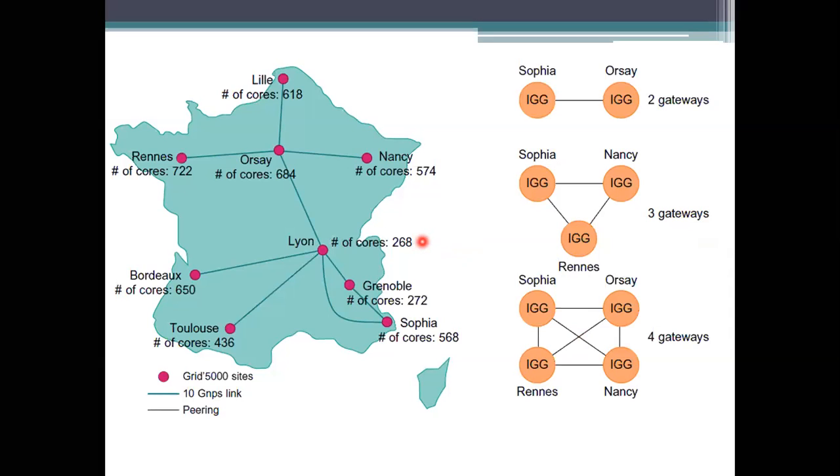The manager has to decide to whom to allocate. For example, to process these 500 things I need to take the grid to be Nancy, or Rennes, or Lille, or Toulouse, and Sophia also. The remaining sites have a number of cores less than my processing value.